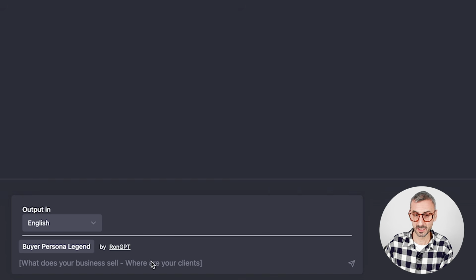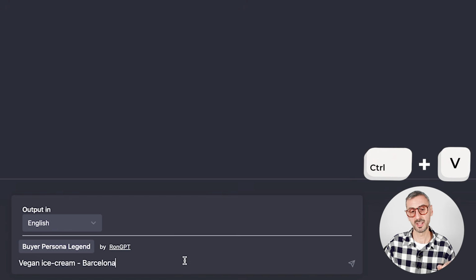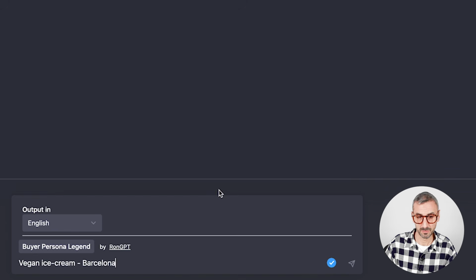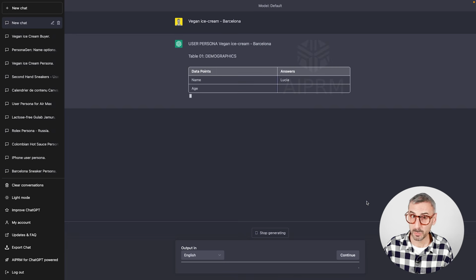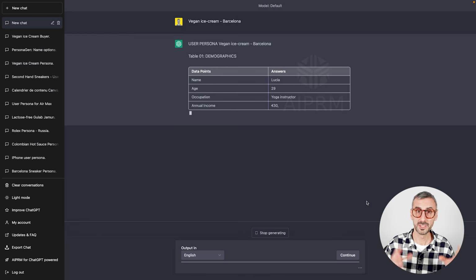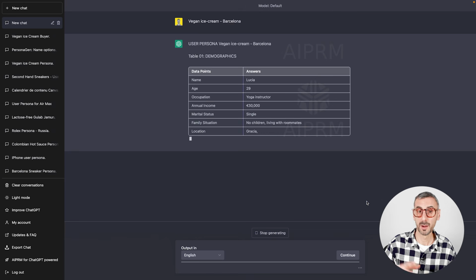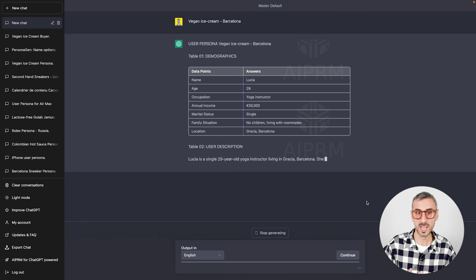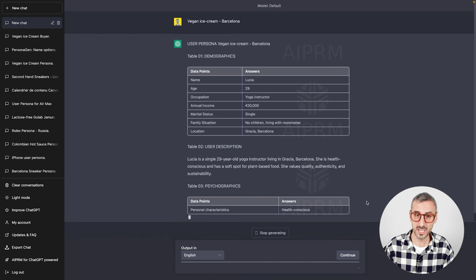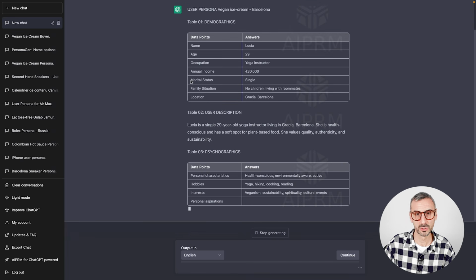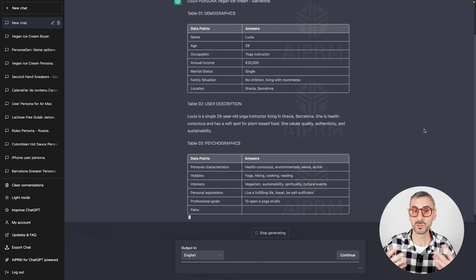What does your business sell? Dash, where are your clients? So I'm going to post my first prompt right here. I'm selling vegan ice cream in Barcelona. Okay, I'm going to click the little button right here, and ChatGPT is going to start generating different tables in which I will have some detailed information about my buyer persona. Okay, you see the name, age, occupation, annual income, marital status, family situation, location, even gives me the name of the neighborhood in Barcelona.